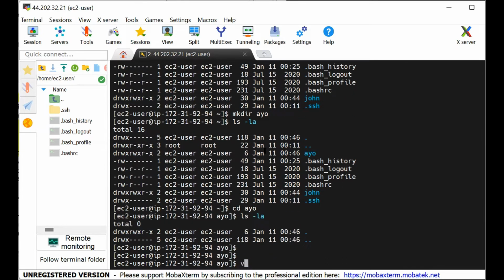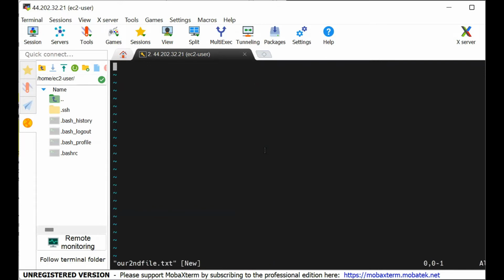So we can do vi. What's the name of a file now? Let's create a name of a file. Let's call it our second file. Right? So it brings us to this text editor. This text editor is called vi.